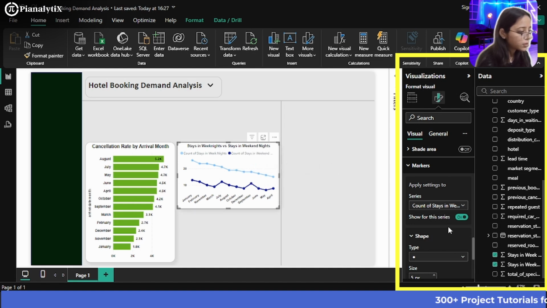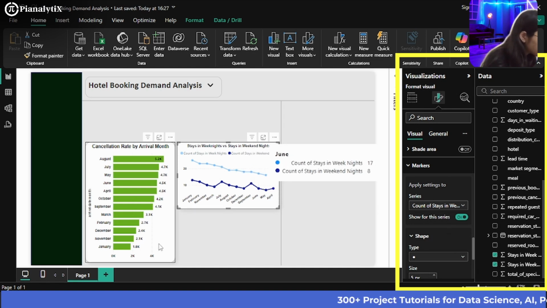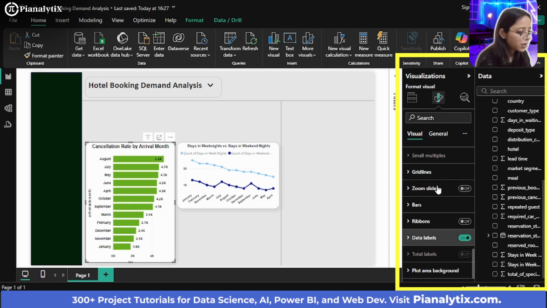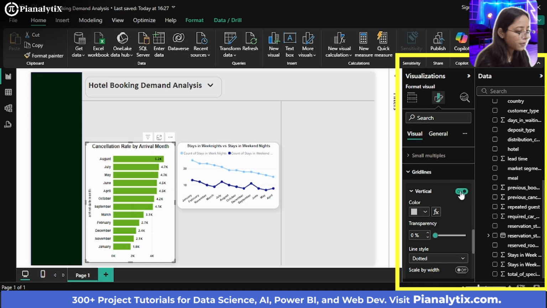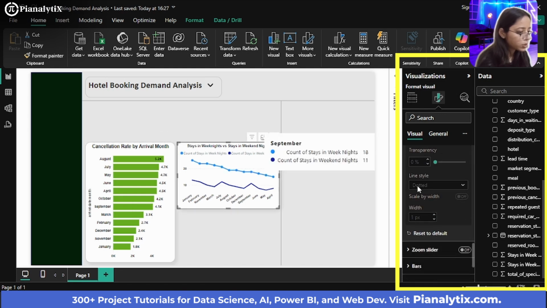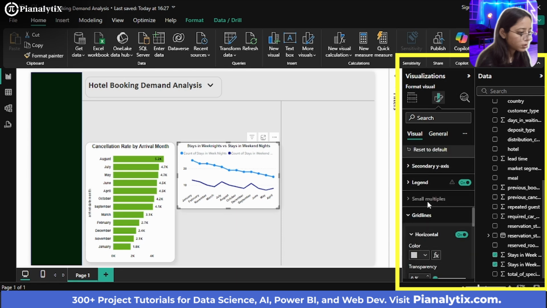Now for this visualization, cancellation rate by arrival month, make sure the grid lines are also off. Maybe I forgot that. So you can just switch those off, and you can again switch it off for this also.